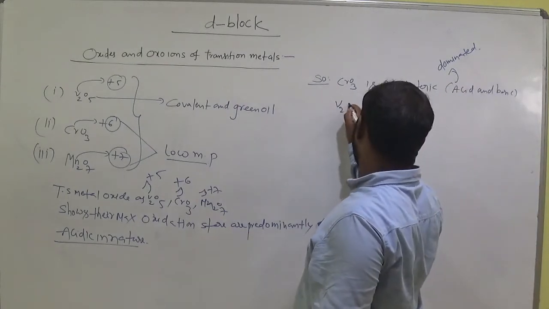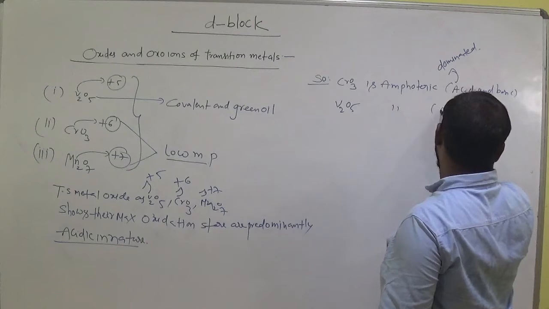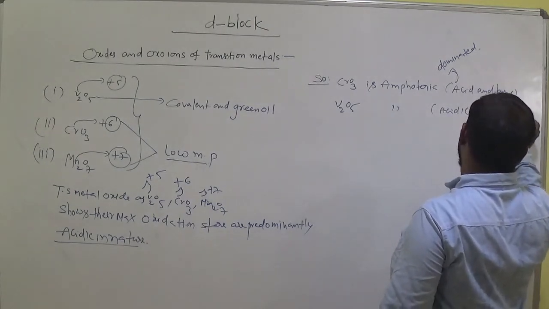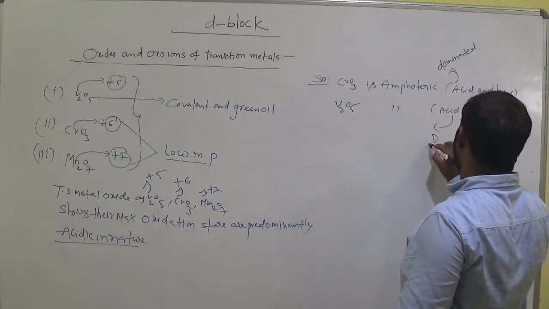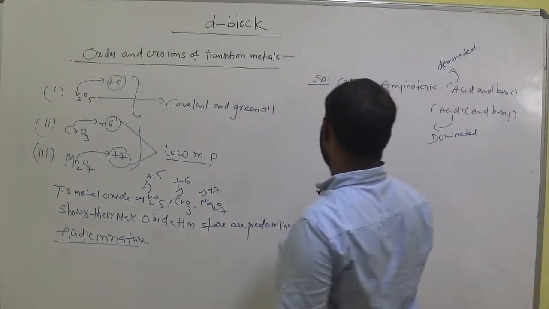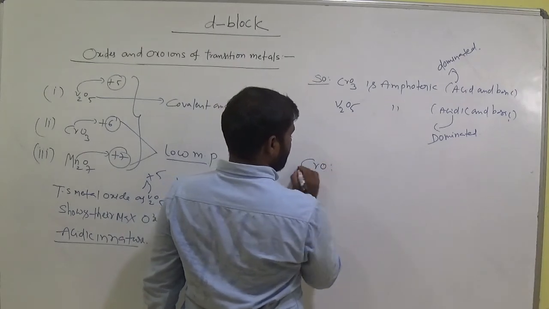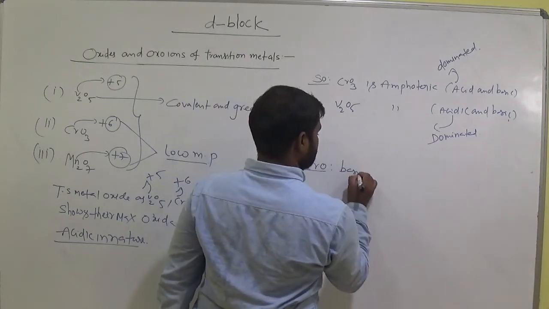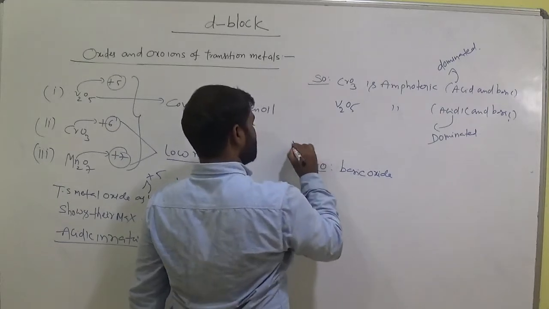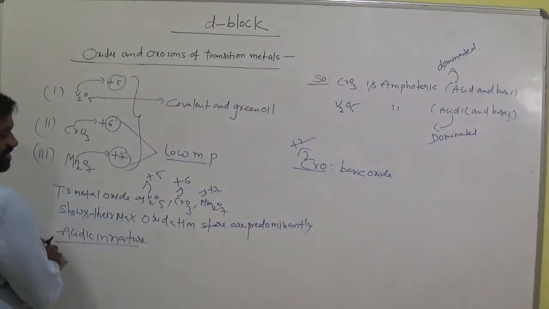Another example, V2O5 is also amphoteric, that means acidic and also basic. Acidic nature is dominant here. Okay. Chromium oxide is a basic oxide. What is the oxidation state here? Plus 2. Plus 2, basic oxide.